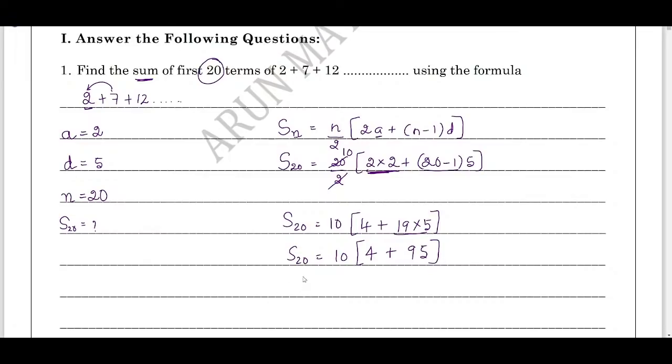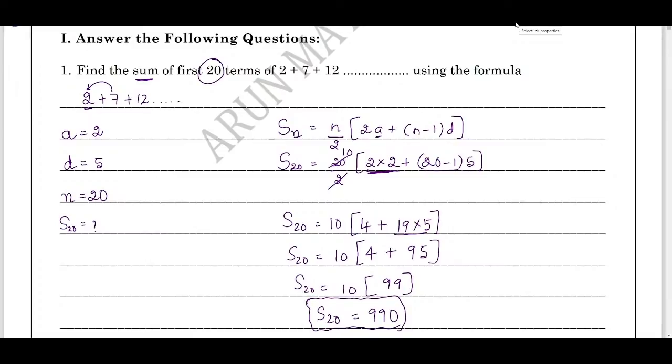Now you add it. S20 equals 10 times (4 plus 95, which is 99). S20: now multiply 10 into 99, which is 990. Therefore, the sum of 20 terms of the given AP is 990. Students, very simple questions.